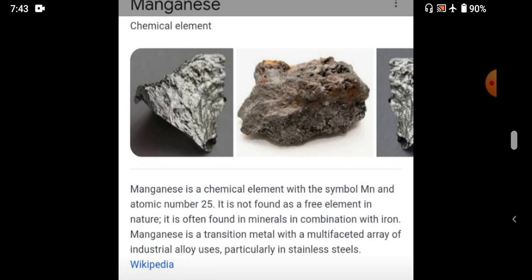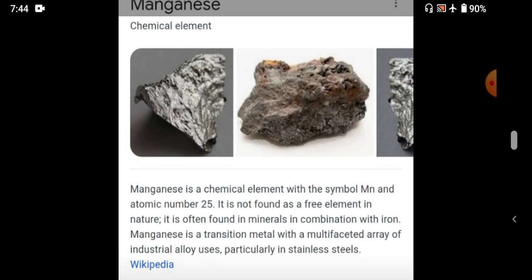This manganese ore is mainly used for making iron and steel, and it is used for preparing alloys. Alloy means steel. It is also used for making paints, glass, chemicals, bleaching powder, batteries, etc.